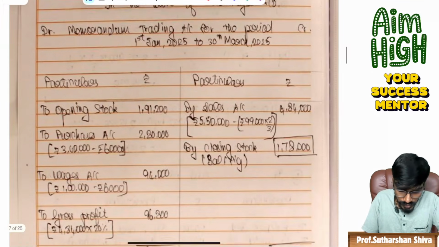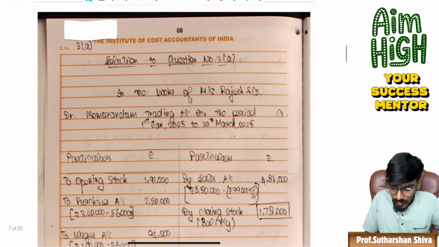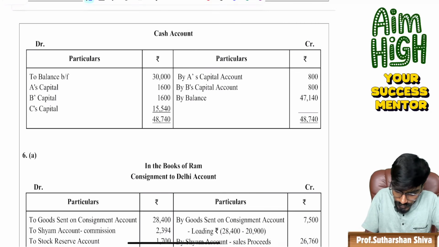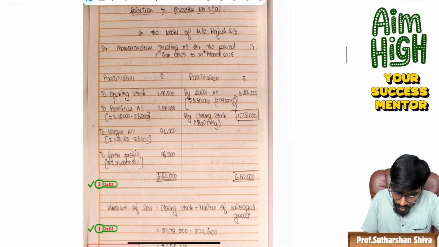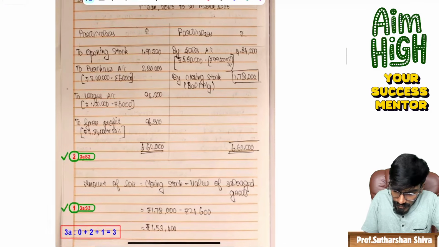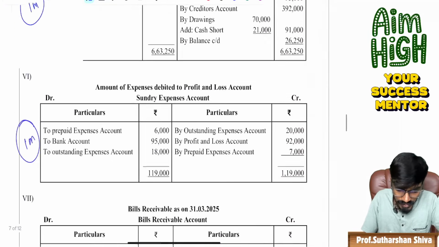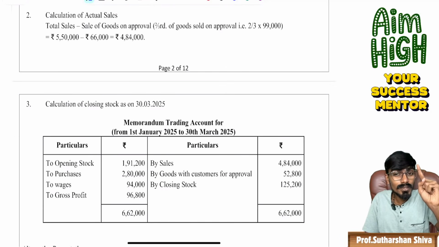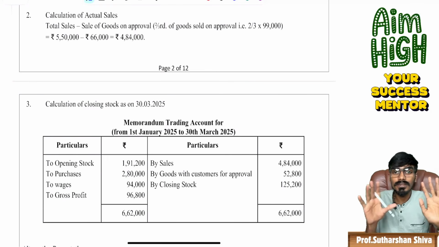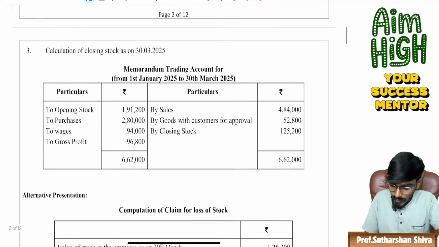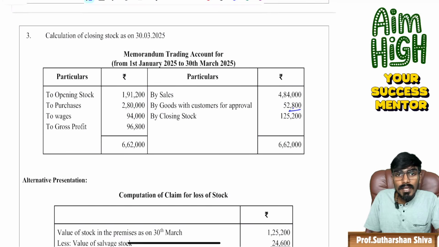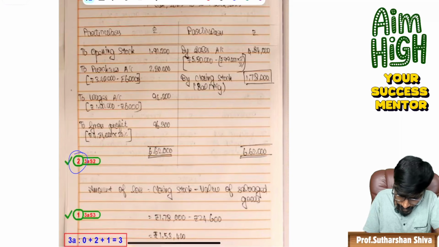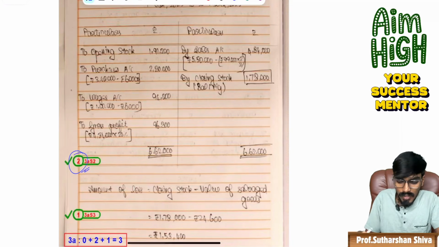Now come to the question number, I will quickly wrap up, quickly do this. 3A. I guess 3A is from insurance claim. Under insurance claim, she has not written one thing, which is here also. I have taken one question from question number 4, where the institute has completely messed up the paper mark evaluation. I will tell you. 52,800 is a 1 mark, 1 point she missed. So they have given 2 marks, even though she has not written that part.